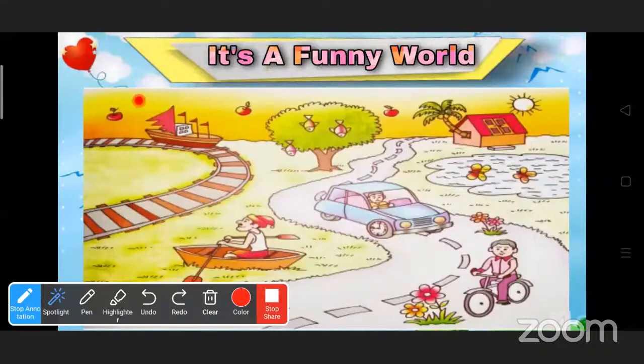The apples are floating. The fruits are floating in the air. The ship is running on the railway track. The fishes are hanging on the tree. The tree is planted inside the house. The door is placed on the roof of the house.